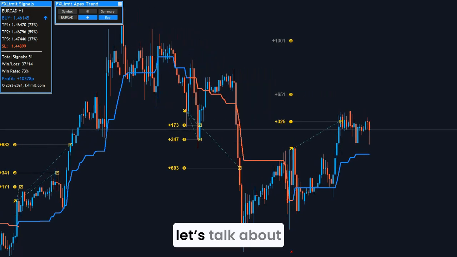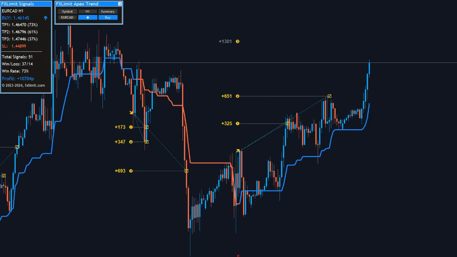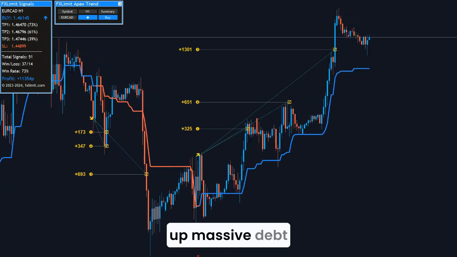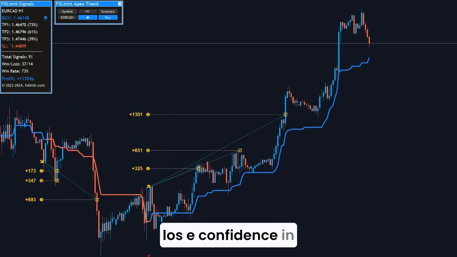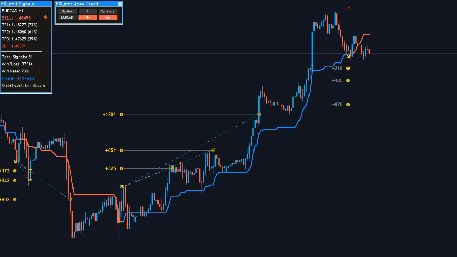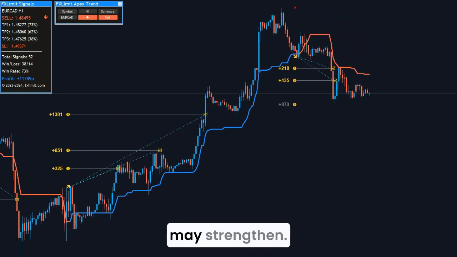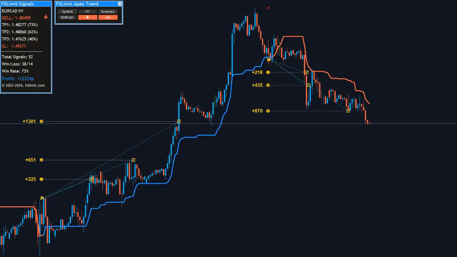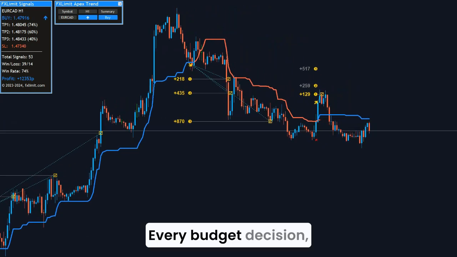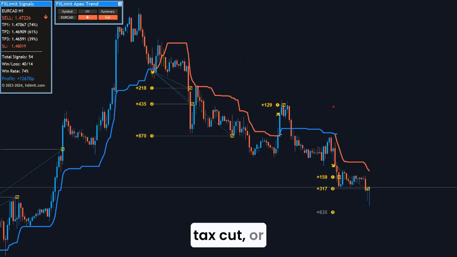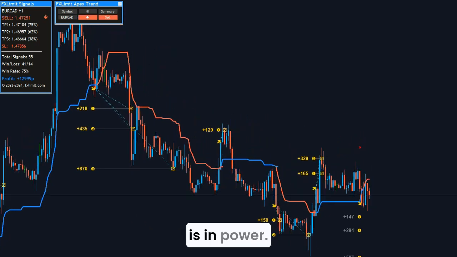And finally, let's talk about fiscal policy. This includes government spending and taxation. A government that overspends and runs up massive debt might see its currency decline because investors lose confidence in the economy's long-term health. Conversely, if a government is seen as fiscally responsible, its currency may strengthen. But here's the twist. Fiscal policies are deeply political. Every budget decision, tax cut, or spending program is tied to the political agenda of whoever is in power.